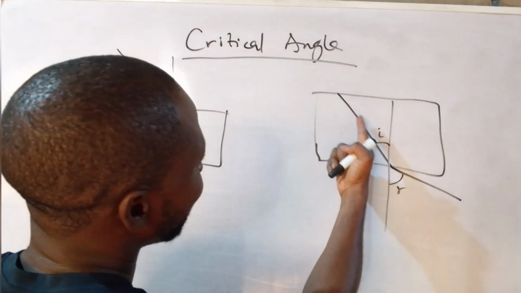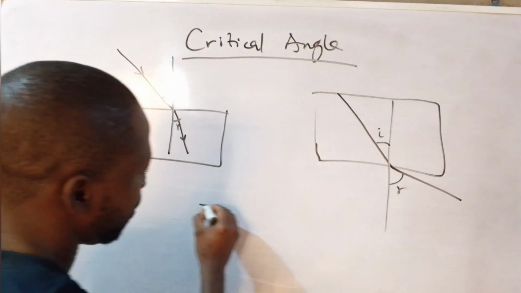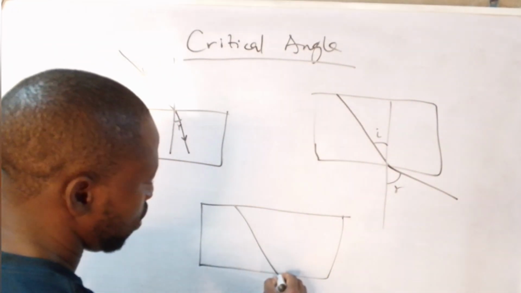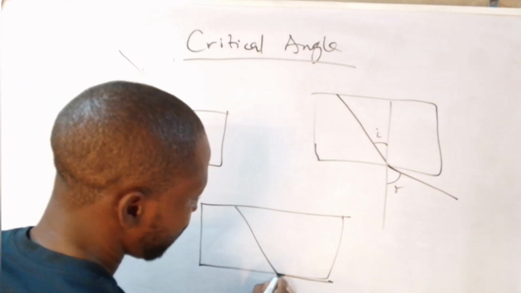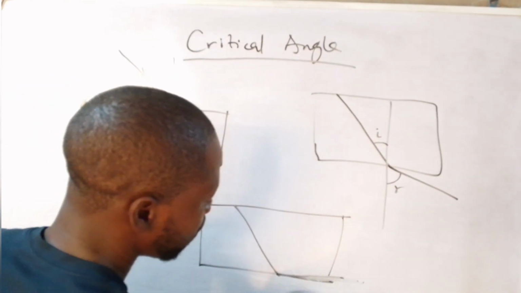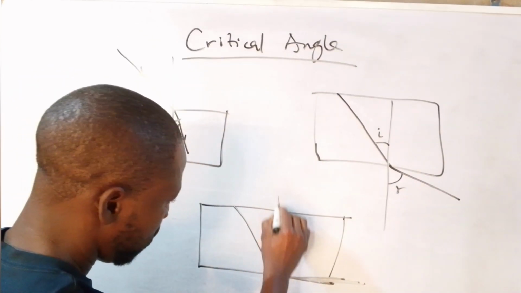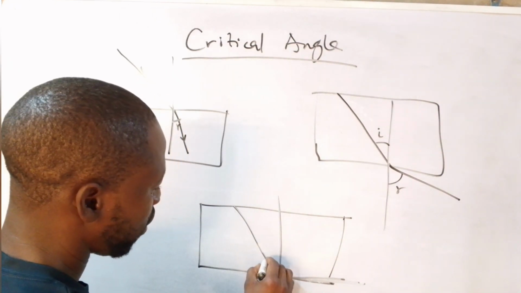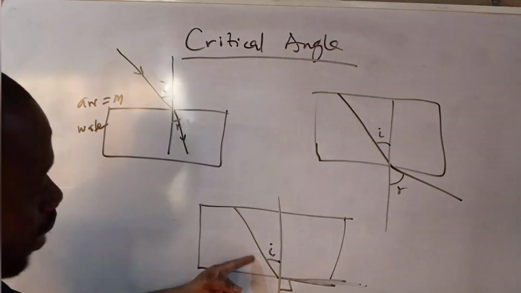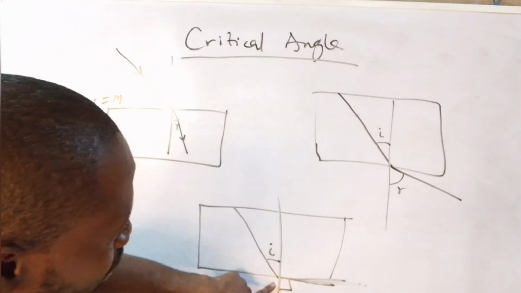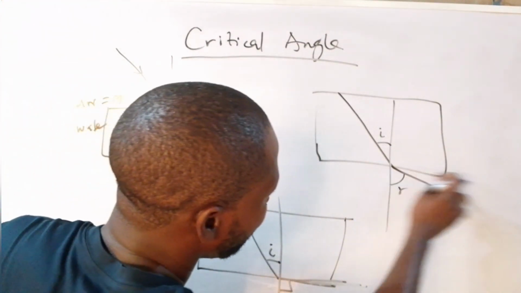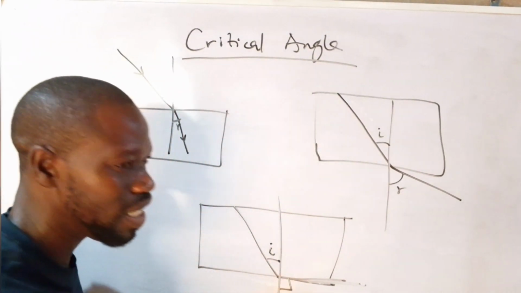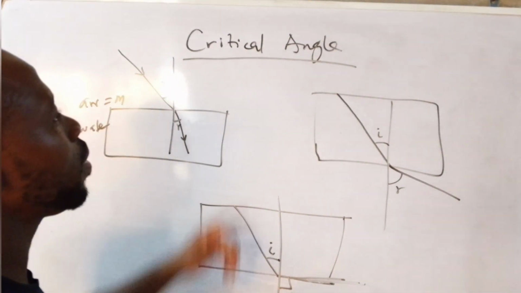Now there's a way you keep adjusting the angle of incidence from the denser medium such that the refracted ray will now lie on the surface between the medium, which means it will be perpendicular to the normal. This angle of incidence at which you achieve your refraction on the surface where your angle of refraction is 90 degrees is called critical angle.